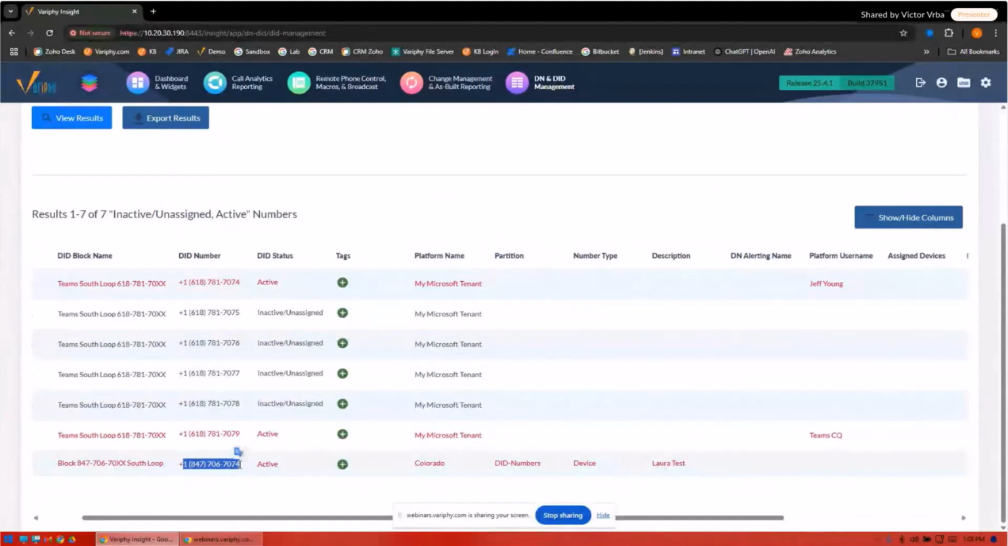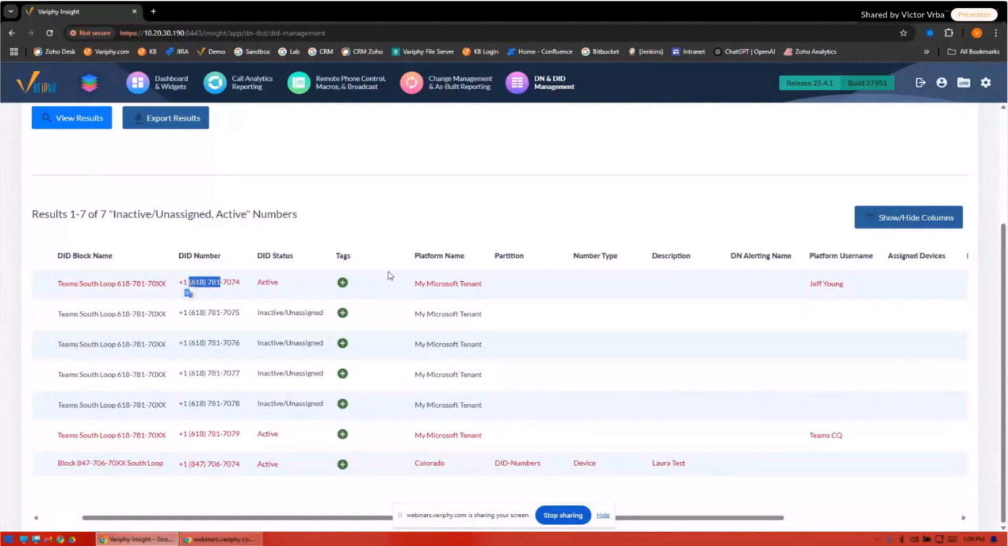Now, if both of these were in my MS Teams environment and my CUCM, and they were the 618781, we are going to show both of those. We're going to see your MS Teams one. We're going to see your CUCM one. Hopefully your CUCM one is deactivated or inactive, letting you know that, hey, this is something that's been carried over, but this is also a great way to help identify what has been carried over.